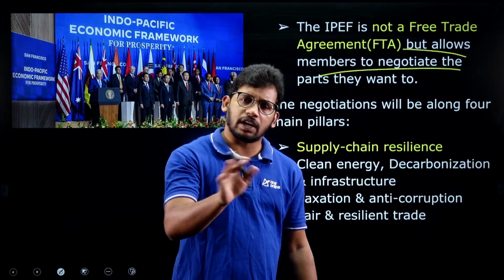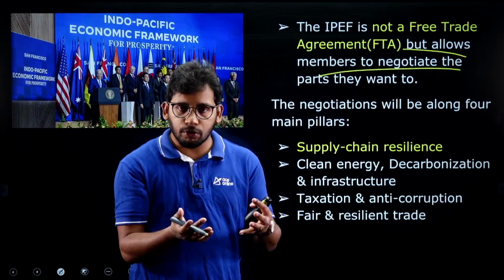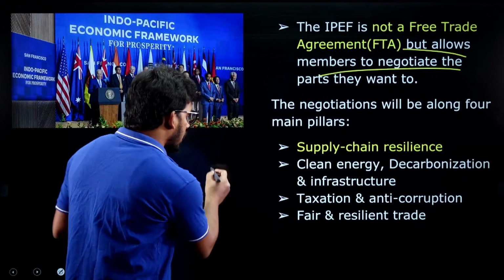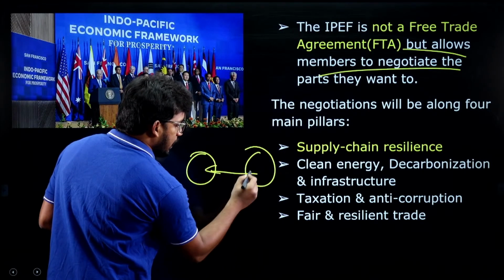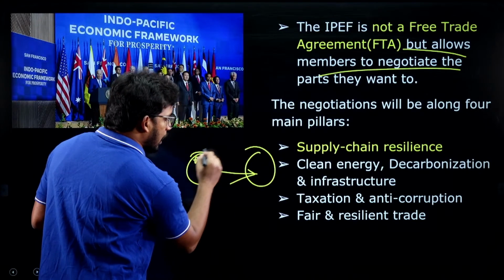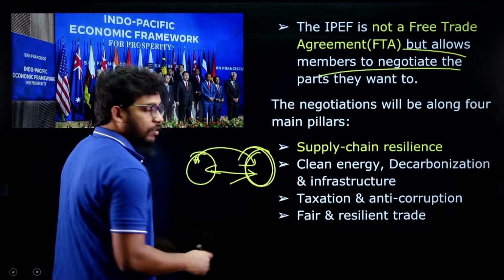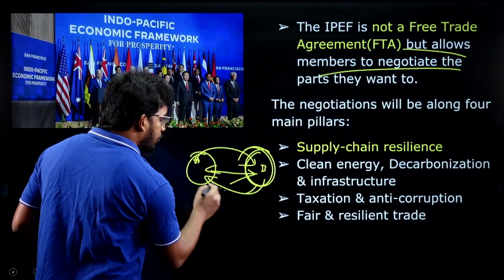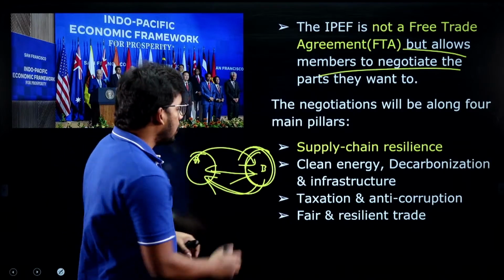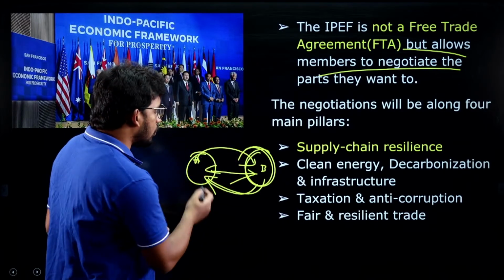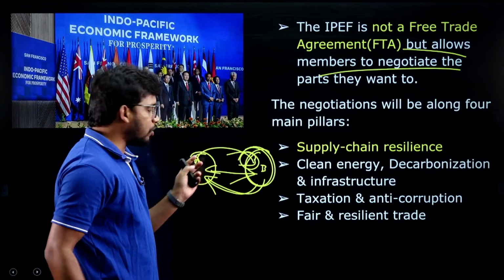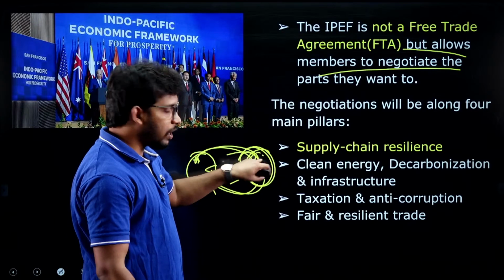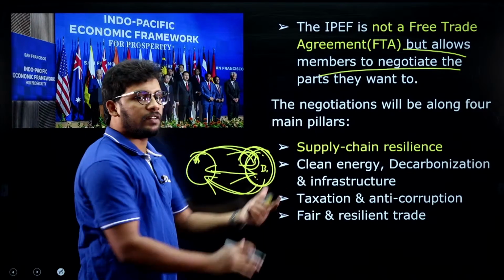Rather, the countries that are involved in the organization can come together, discuss, and accordingly take the measures. But it is not a free trade agreement. A free trade agreement means two countries will sign it, so that goods from country A to country B should not be stopped with excess taxes and all, right? Similarly, goods and services from country B should flow freely towards country A. But if we allow this free trade, a country may be affected because cheaper goods are sent from A to B, so the producers here may be impacted.